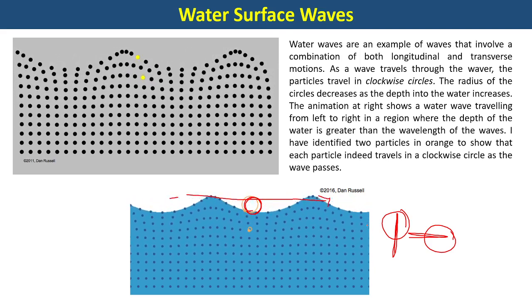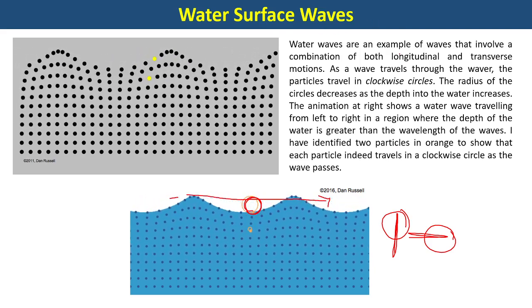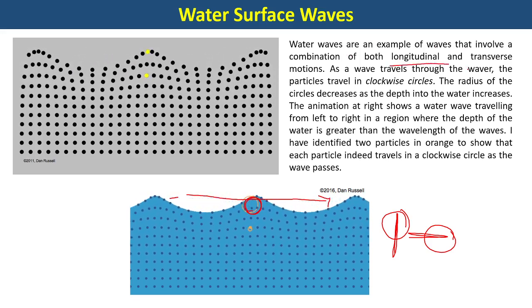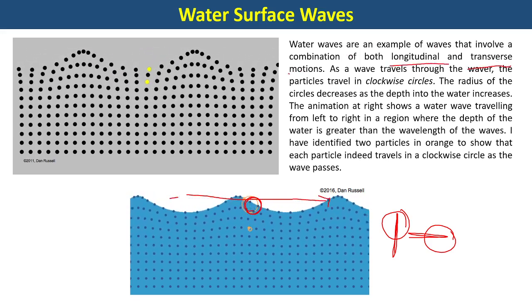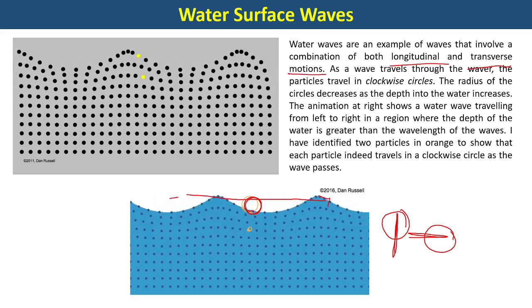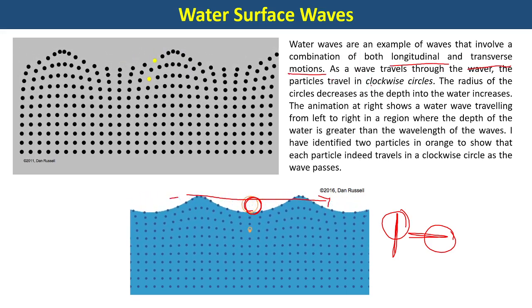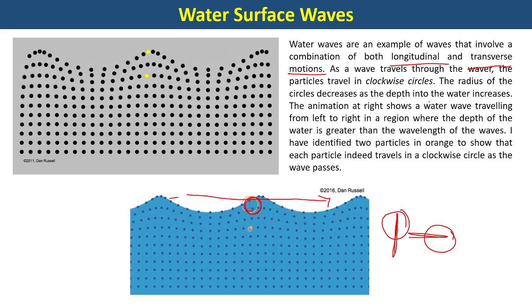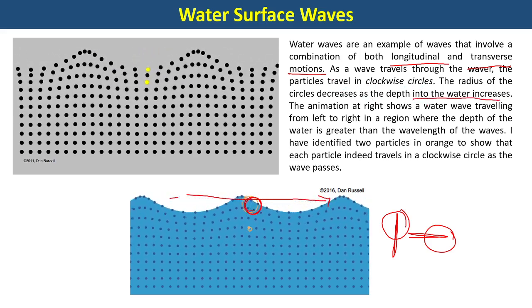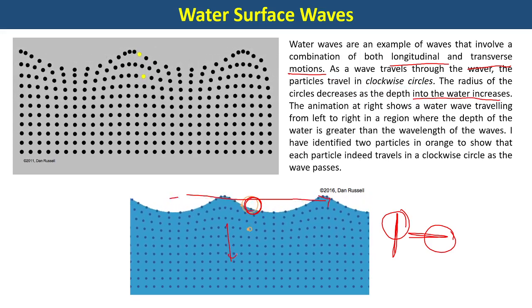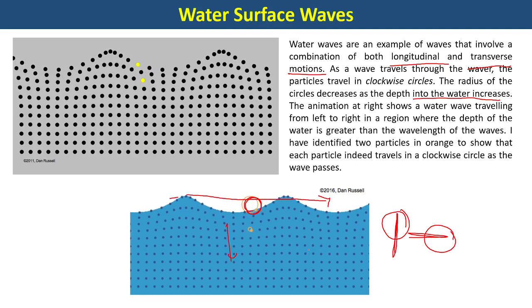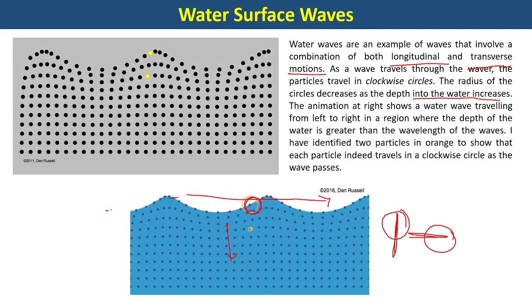All right. So here it is written that water waves are examples of waves that involve a combination of both longitudinal and transverse motion. As a wave travels through the water, the particles travel in a clockwise circle. The radius of the circle decreases as depth into the water increases. The greater the depth of water, the smaller the radius of the circle. Of course it will decrease because the wave motion occurs mainly through the surface.